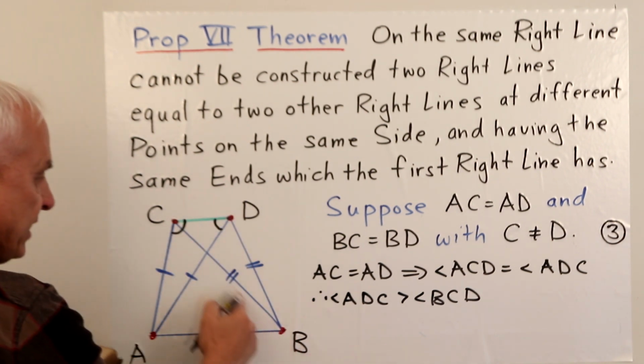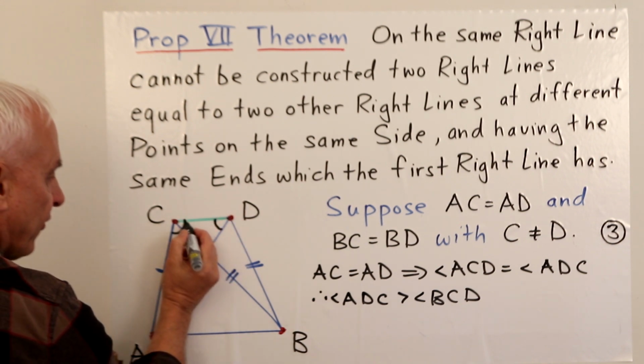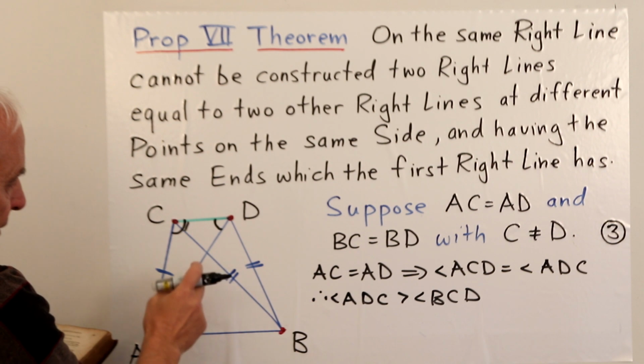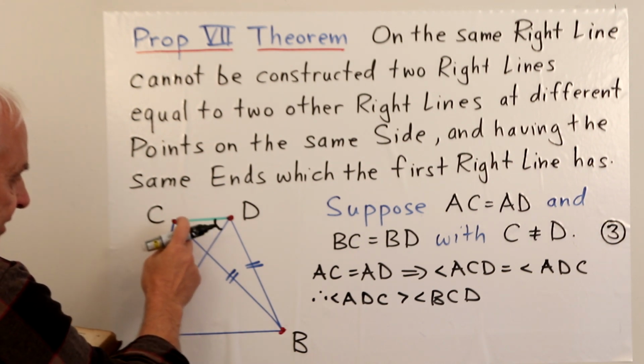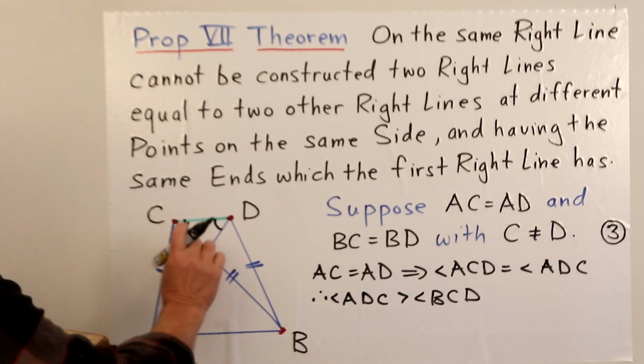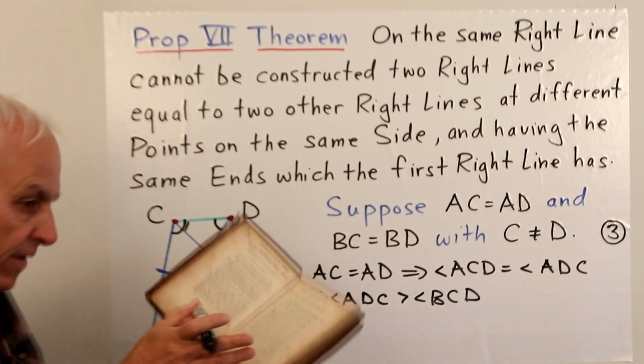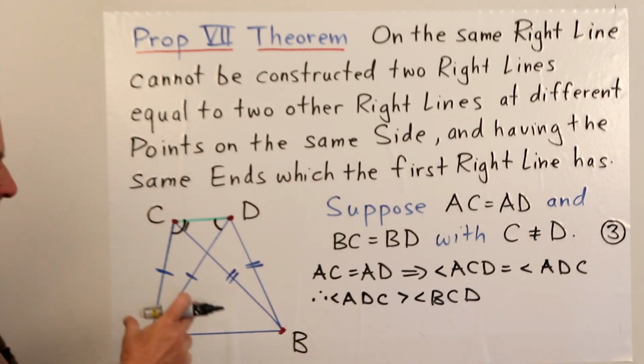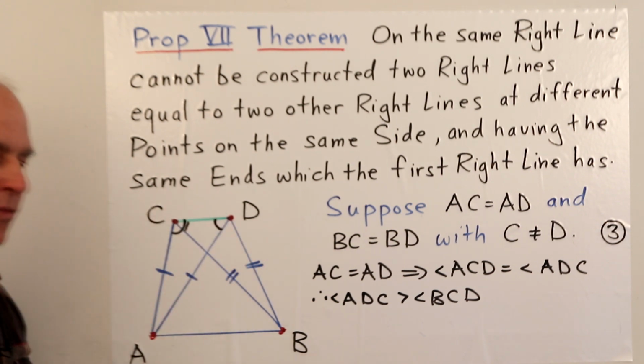The angle BCD is that one there. And you can see that in this case, that's less than the angle ACD because that wedge-like segment emanating from C in that direction is less than the bigger wedge coming out this way.